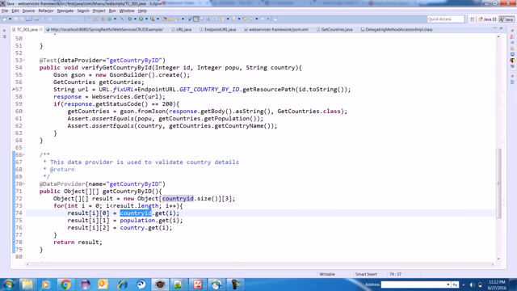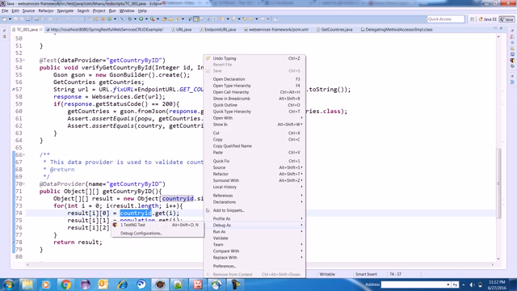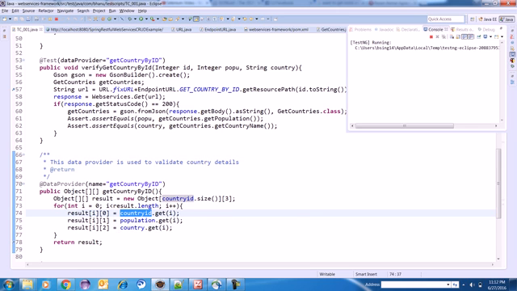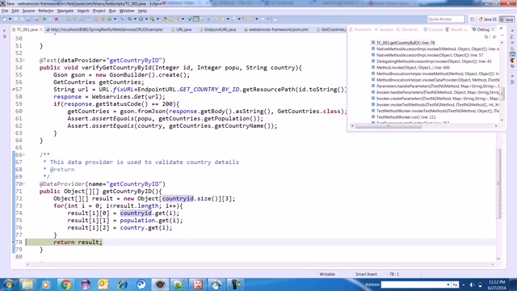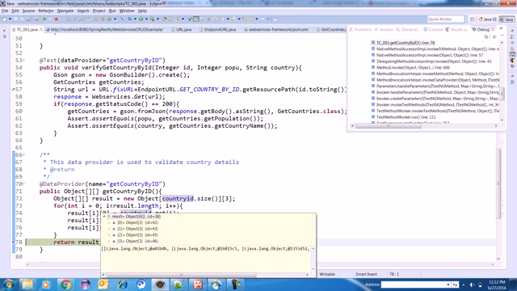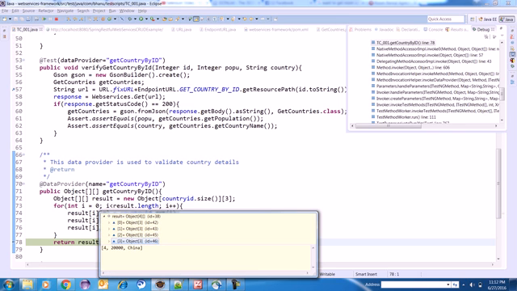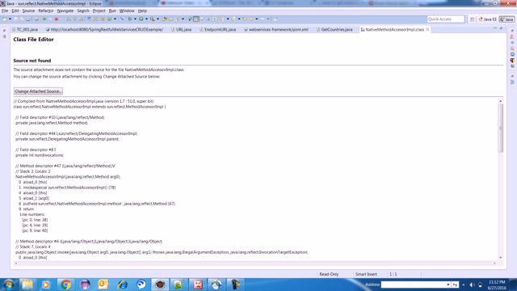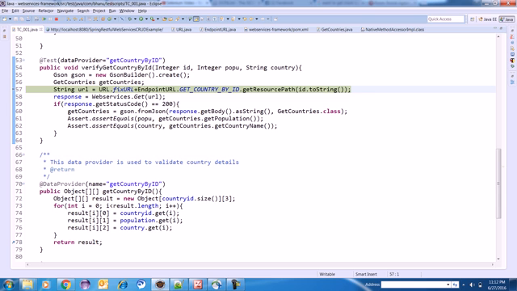Now I'll show you by running in debug mode, so that you will understand better how this data provider works. So result has all data ready, so it has 4 rows. Each row has 3 columns, see here, right? Now I'll do F8. So it will go to here.